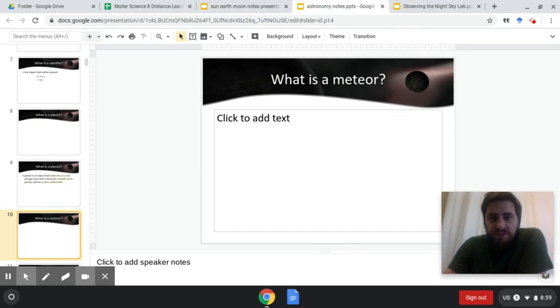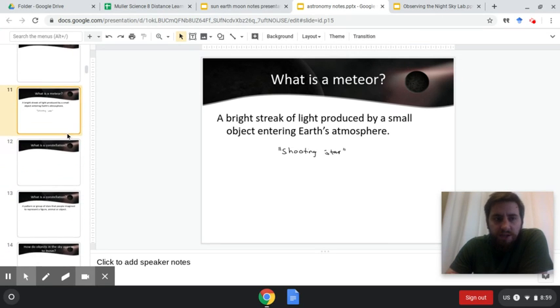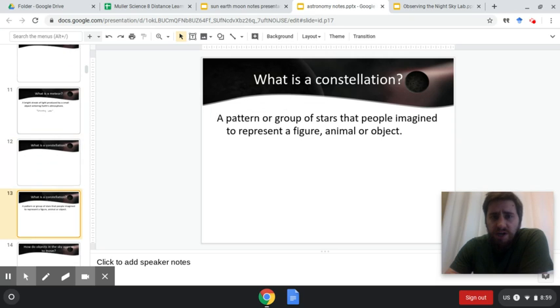What is a meteor? A meteor is a bright streak of light produced by a small object entering the atmosphere. We call those shooting stars. Maybe you've been outside and you saw a shooting star. What is a constellation? A pattern or group of stars that people imagine to represent a figure, animal, or object. So we talked about that.